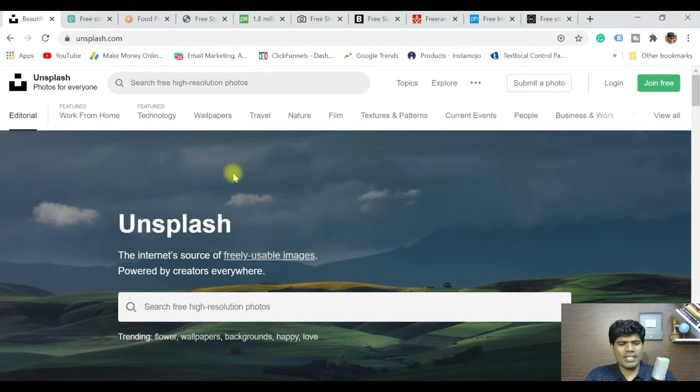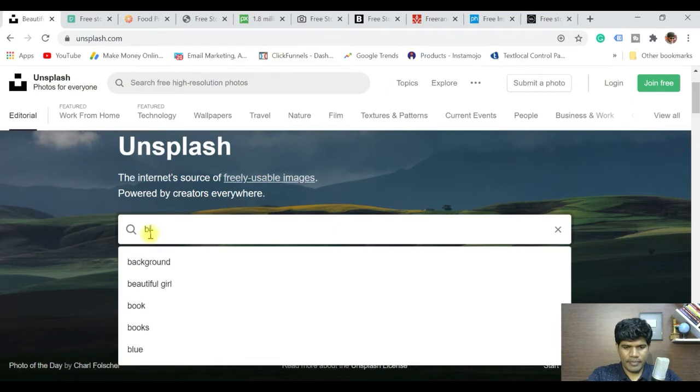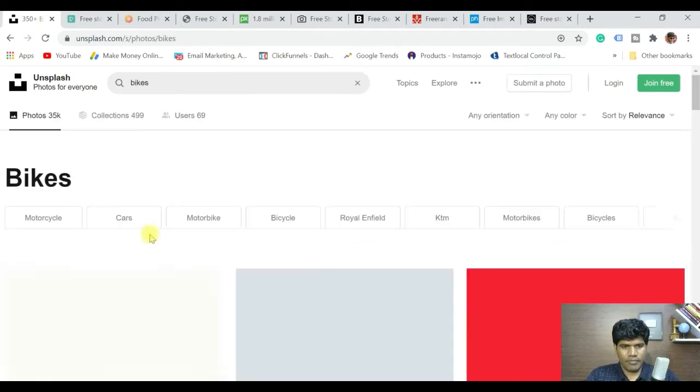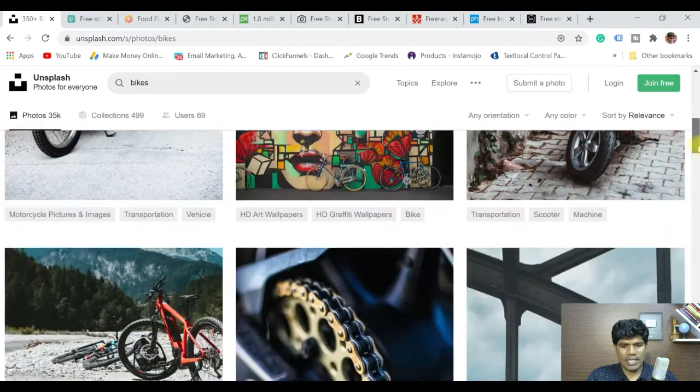This website has beautiful, high resolution images. You can certainly use them in your videos, and you are not going to get any copyright claim or copyright strike or Content ID claim, something like that. They clearly say it is the internet's source of freely usable images. You can also search whatever you want, for example, bikes. You can get images of all the different bikes, whichever suits, and you can certainly use it.